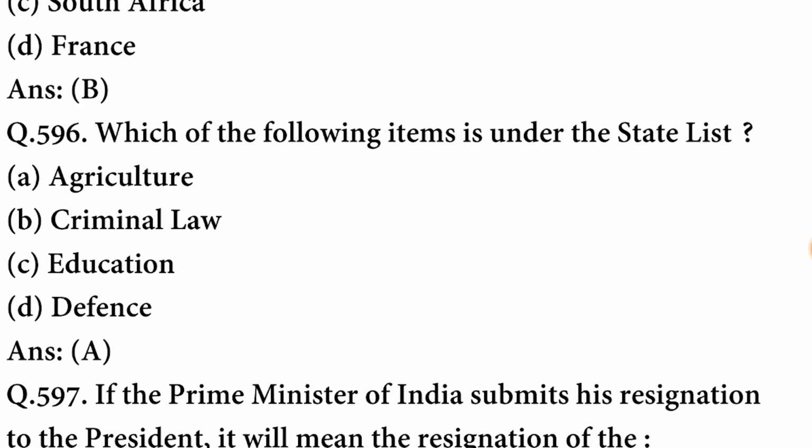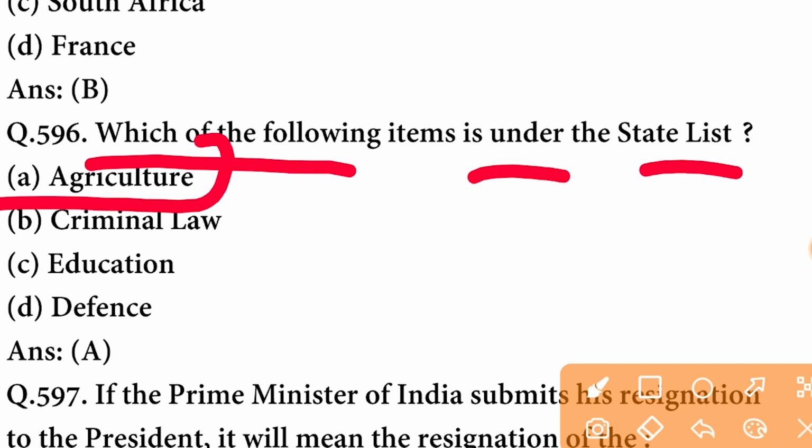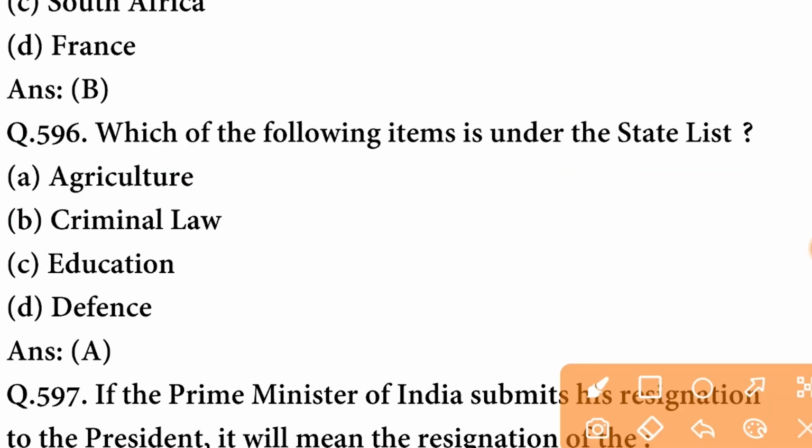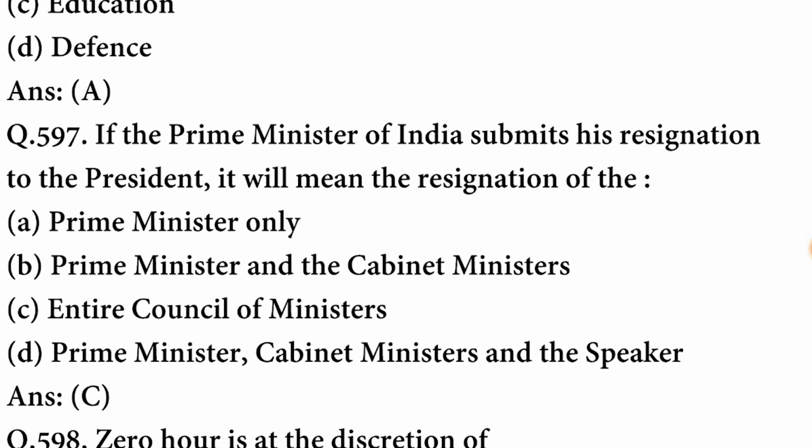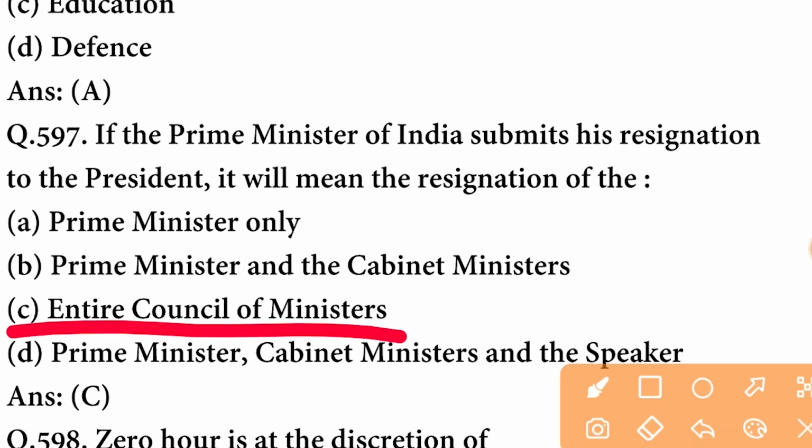Which of the following items is under the state list? The item that is under the state list is agriculture. A option is correct here. Next question. If the Prime Minister of India submits his resignation to the President, it will mean the resignation of the entire Council of Ministers.